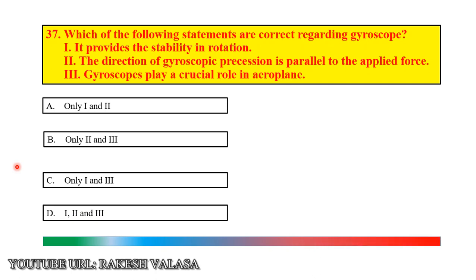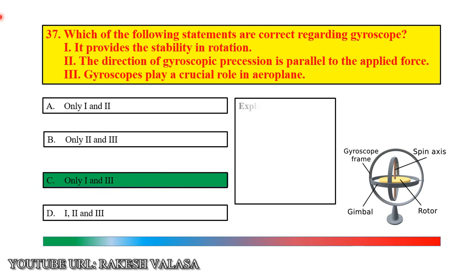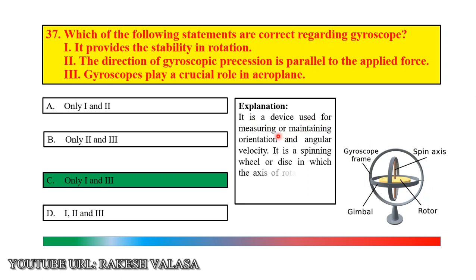The correct answer is option C, only 1 and 3. Let us see the explanation. Gyroscope is a device used for measuring or maintaining orientation and angular velocity.